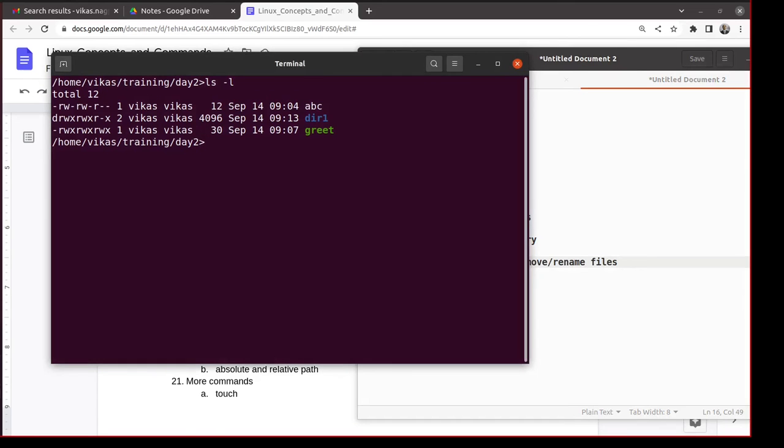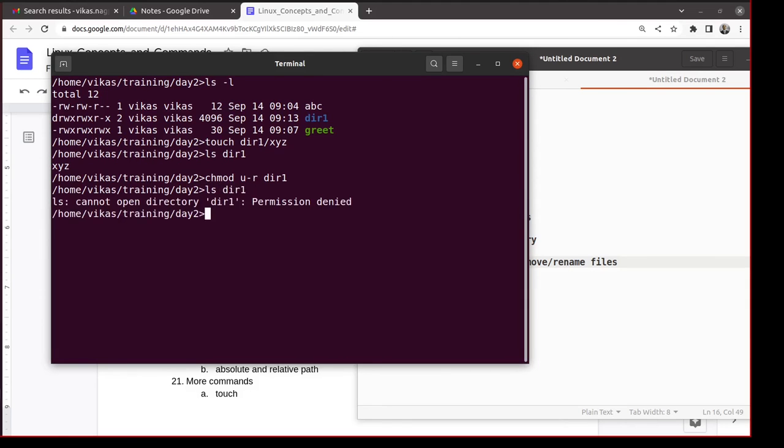So let's see that in action. Right now I have read permission in dir1. I can see ls dir1. Let me remove the read permission for myself. Now if I do ls dir1, it doesn't work because I don't have the read permission. I still have the write permission, so I can create a file within it. I can say touch dir1/newfile because I have the write permission.